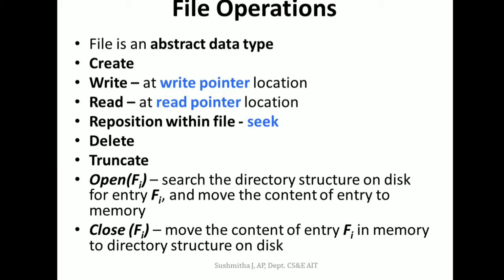Every time there is a new entry, an entry is made, and when there is a removal, there will be a deletion of that entry as well. So whenever you create a new file, it shall be allocated a new space, and that file shall also be given a reference in the table.